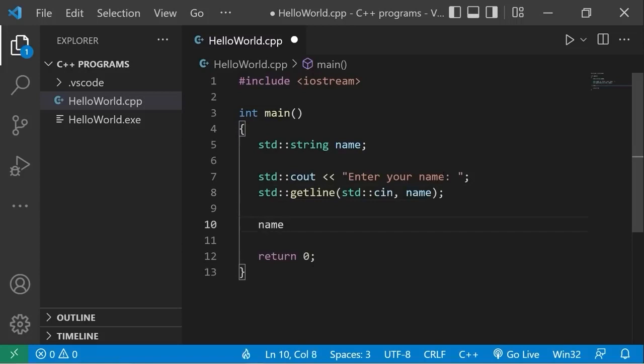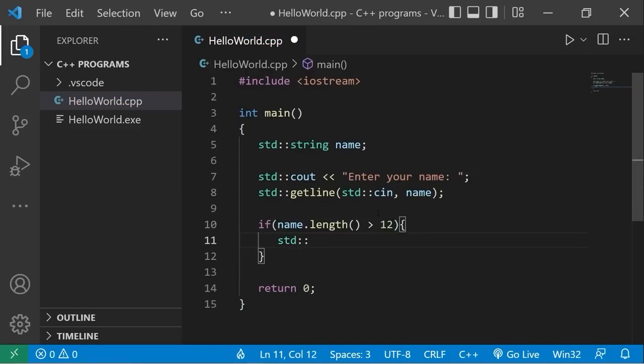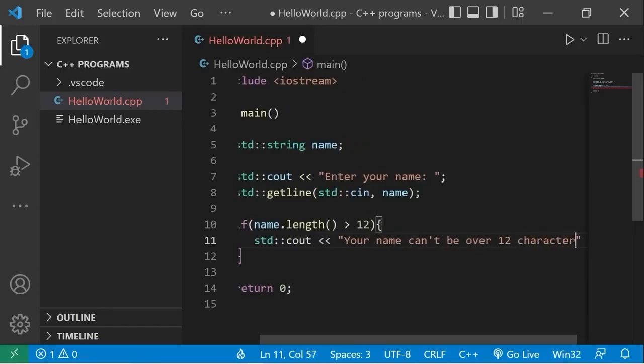Type your string, name, follow it with dot, length, parentheses. The length method will give you the length of a string. Let's write this within an if statement. If name.length method is greater than 12, we'll print a message, such as your name can't be over 12 characters long. Standard output, your name can't be over 12 characters.